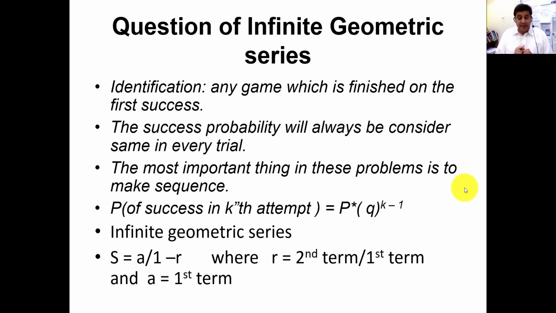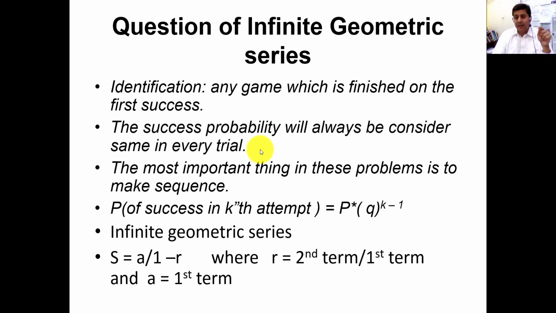If I do not get a head, then the second person will play. The turn will be for the second person. If he or she gets a head, then the game is finished, and he or she will be the winner. But if a head does not occur, then again I will repeat it. So the identification is: any game which is finished on the first success. The success probability will always be considered the same in every trial.